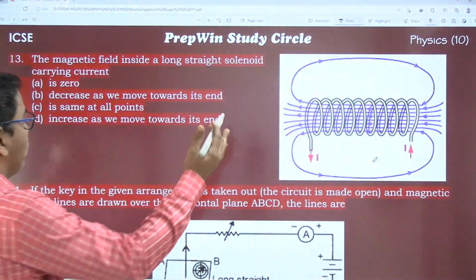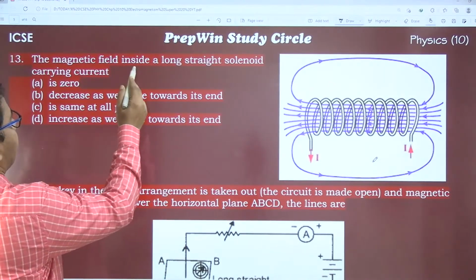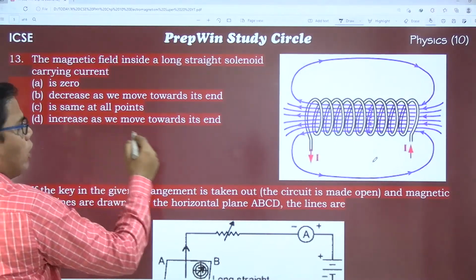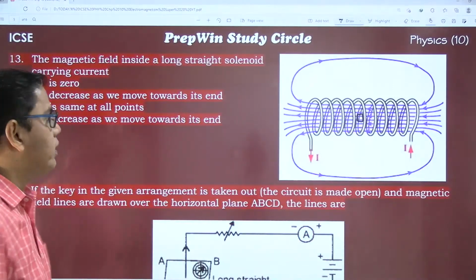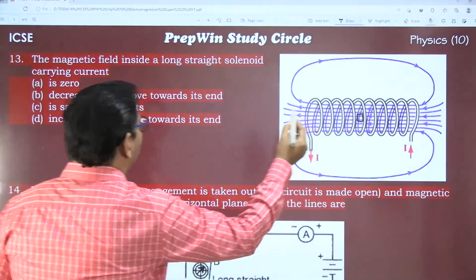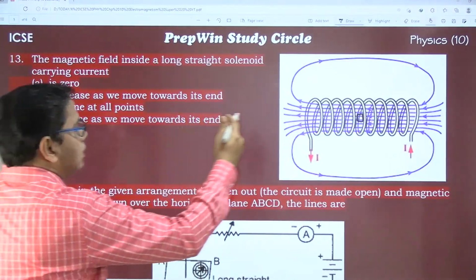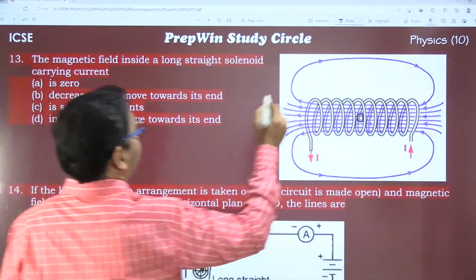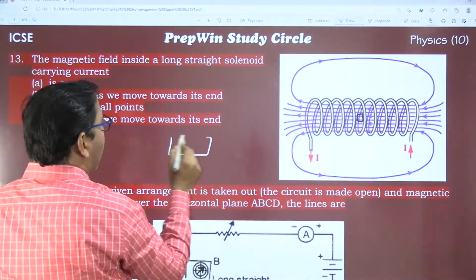Anyway, now moving on to question number 13. The magnetic field inside a long straight solenoid carrying current: what do you think inside this solenoid? Is it zero? Does it decrease as we move towards the end? Is it the same at all points? Does it increase as we move towards the end? If I select a region inside the solenoid, what do I find?